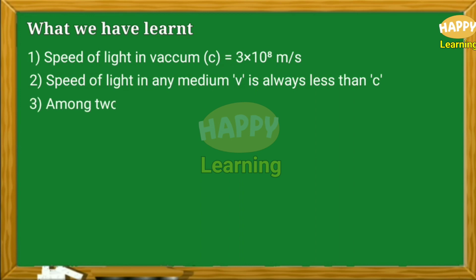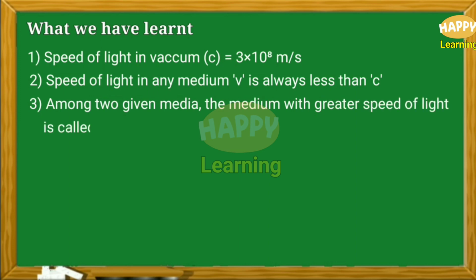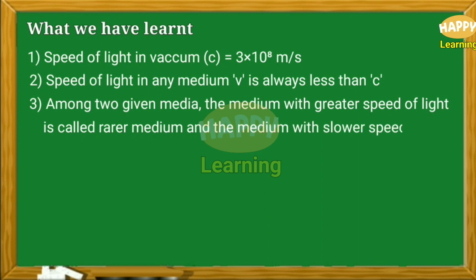Point number 3. Among two given media, the medium with greater speed of light is called rarer medium and the medium with a slower speed of light is called denser medium.